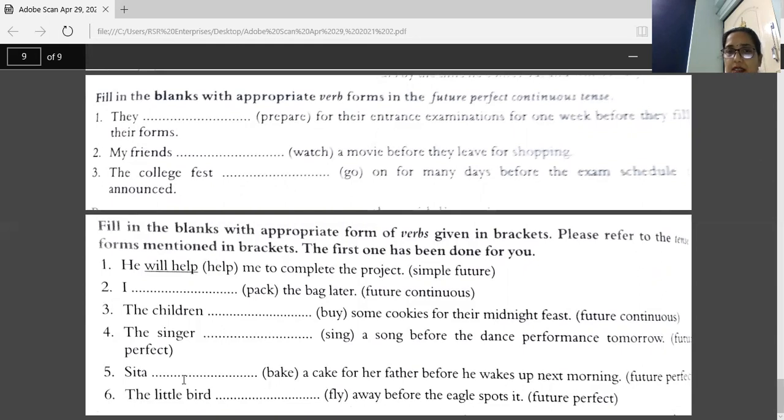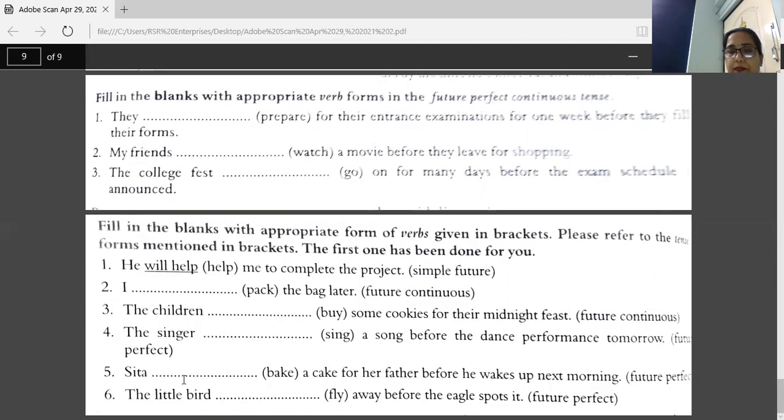The children dash some cookies for their midnight feast. Word is buy, and tense which you have to use here is future continuous. So your answer is the children will be buying some cookies for their midnight feast. Will be buying, B-U-Y-I-N-G.